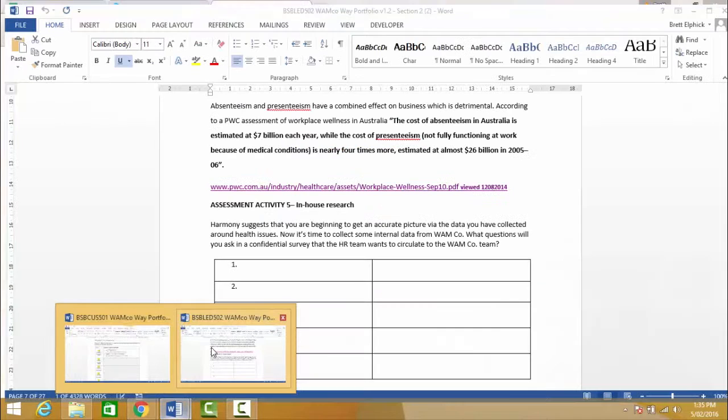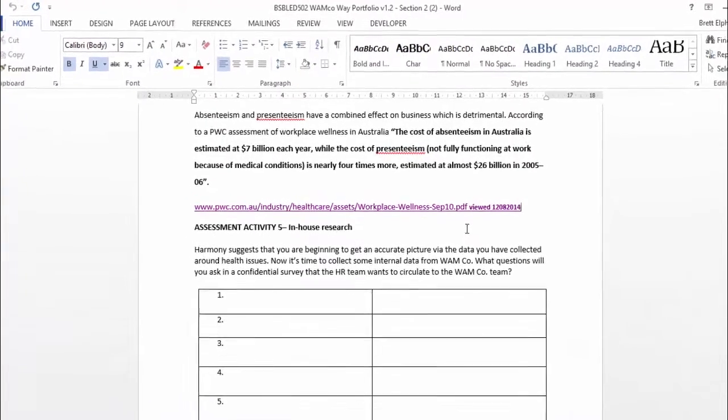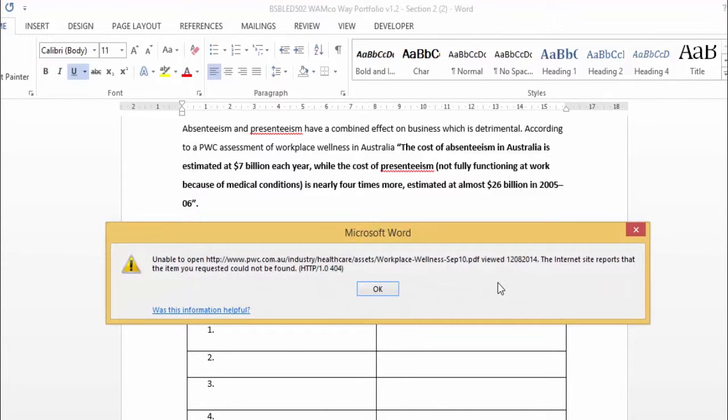Now, something that students sometimes ring us about is sometimes students are doing their work, and then there's a link. They go to click on the link. We can see on this page there's this link. I'm going to click on it, and unfortunately we've got this message that comes up that says that there's an error.